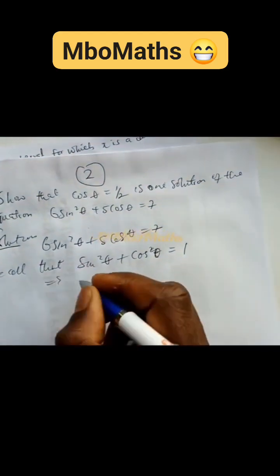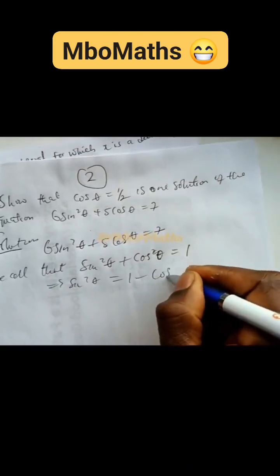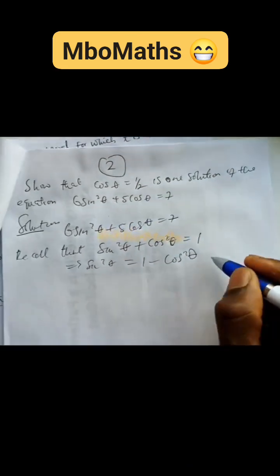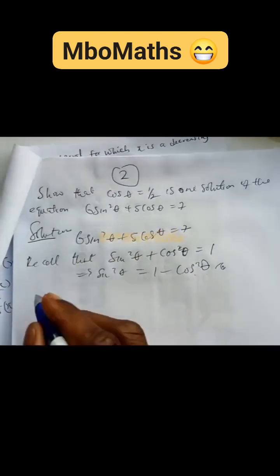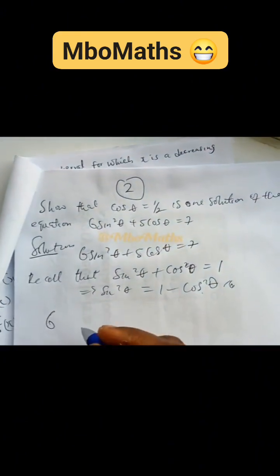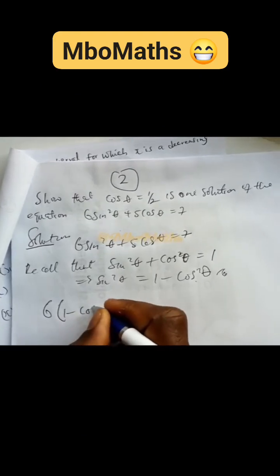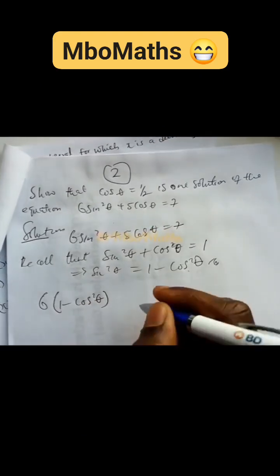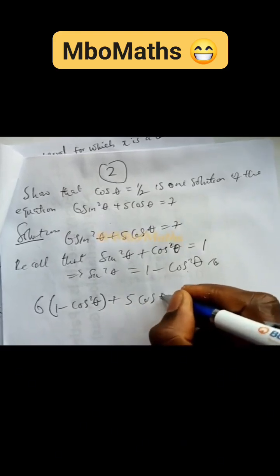So this implies that sin square theta is equal to 1 minus cos square theta. So remember this function. We're going to use this to replace this sin square theta. So we can write this equation 1 as 6 into 1 minus cos square theta, plus 5 cos theta equals